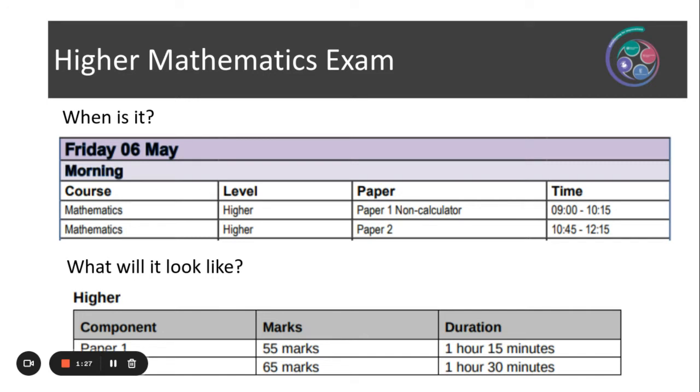What will the actual paper itself look like? Well, paper 1, which is your non-calculator, is 55 marks, and you have 1 hour and 15 minutes to complete that. Paper 2, your calculator part, will be 65 marks and you will have 1 hour and 30 minutes to complete that. So a wee bit longer for paper 2, but it is worth more marks.